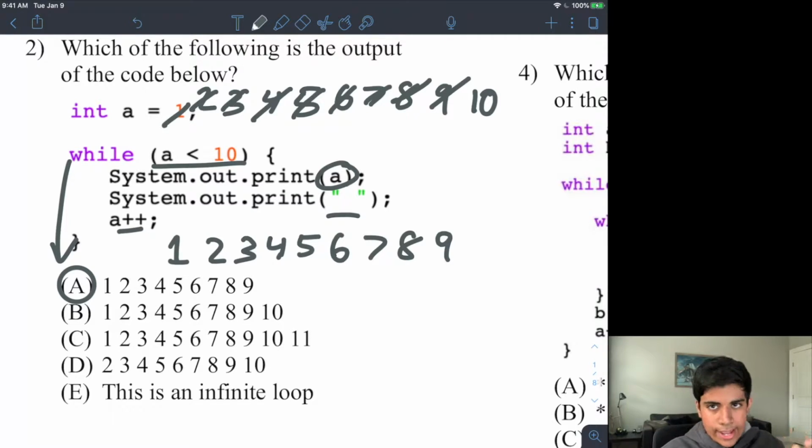You can sound it out in your head, obviously, if you're on a test because you can't speak out loud. But I said, okay, is 2 less than 10? It is. So then print it out, add a space, and then add 1 to a. Just keep repeating that process in your head and kind of doing it on here, and that will ensure that you actually get your answers correct because you're checking your work as you're going, and you're also slowing down so you make fewer careless mistakes.